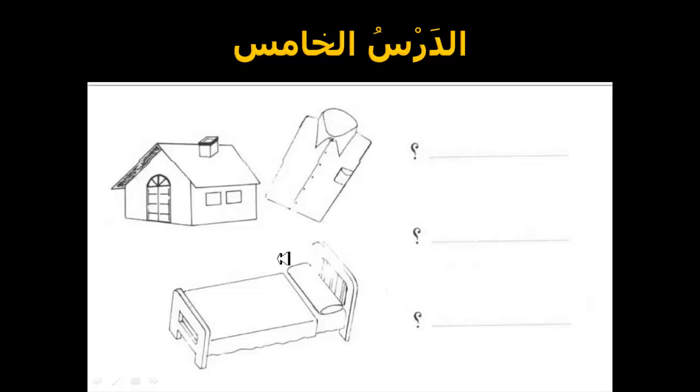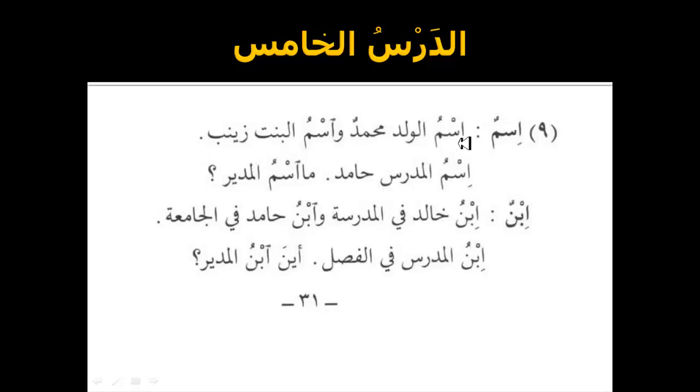Alright, next. Now I know we might be going a little fast, but we're going to look at the Hamzatul Wasli with these. For example, at the beginning it's pronounced. So here we have ismu, but look here, this is Hamzatul Wasli, and basically we will not pronounce this alif here, so we will say ismul waladi Muhammadun.